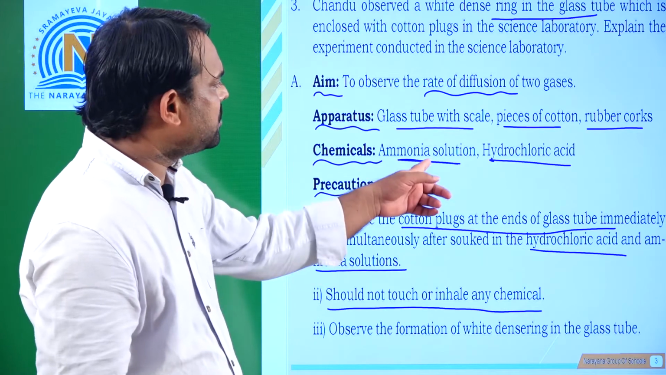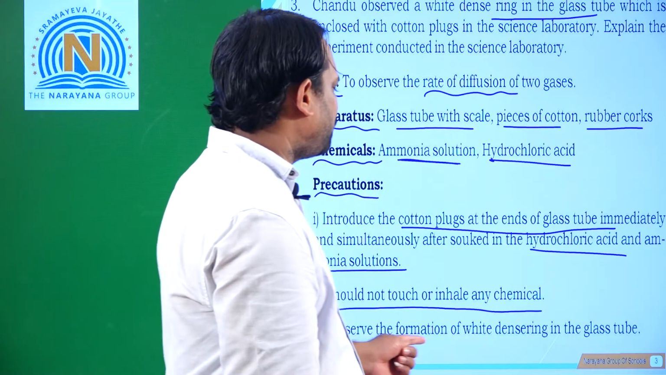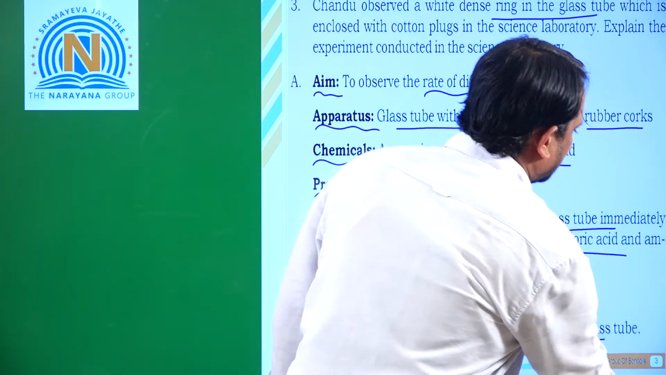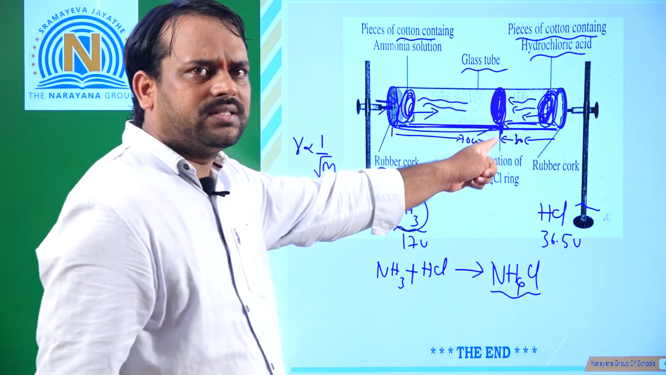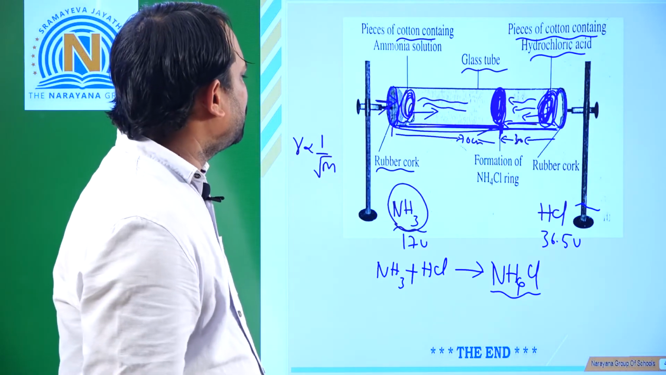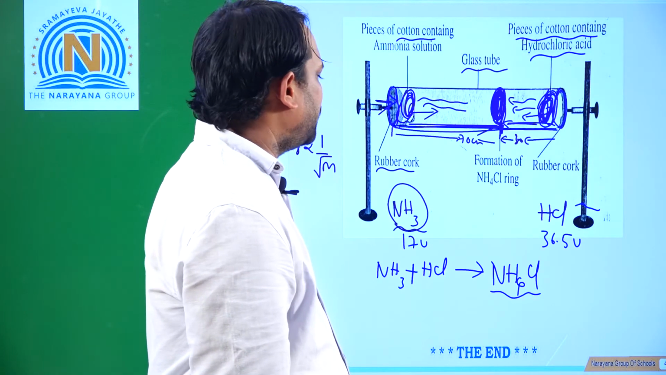What are the chemicals we are using here? Ammonia solution and hydrochloric acid. Next, observe the formation of the white ring in the glass tube. Now we observed it. The white colored ring is ammonium chloride. So this is an experiment on the rate of diffusion of two gases, ammonia and hydrochloric acid.